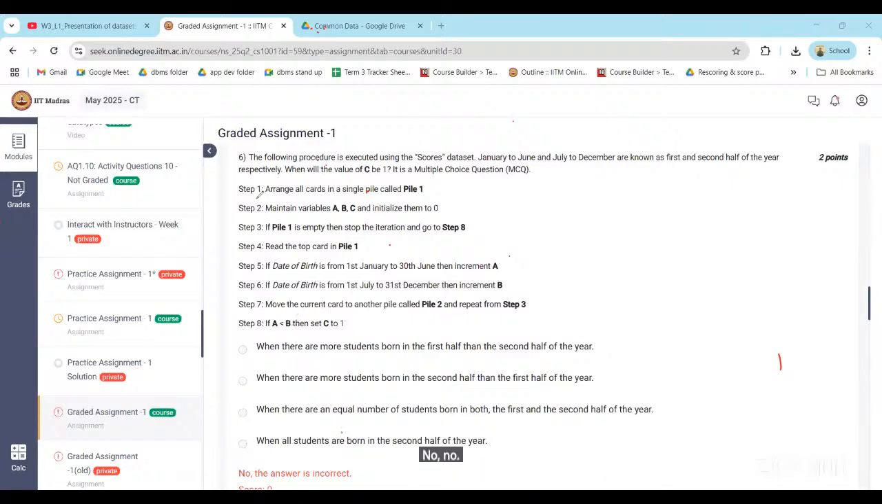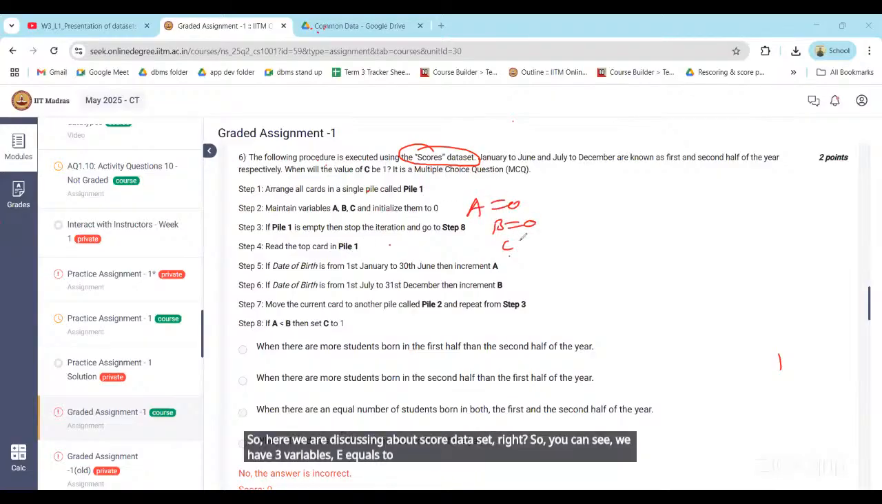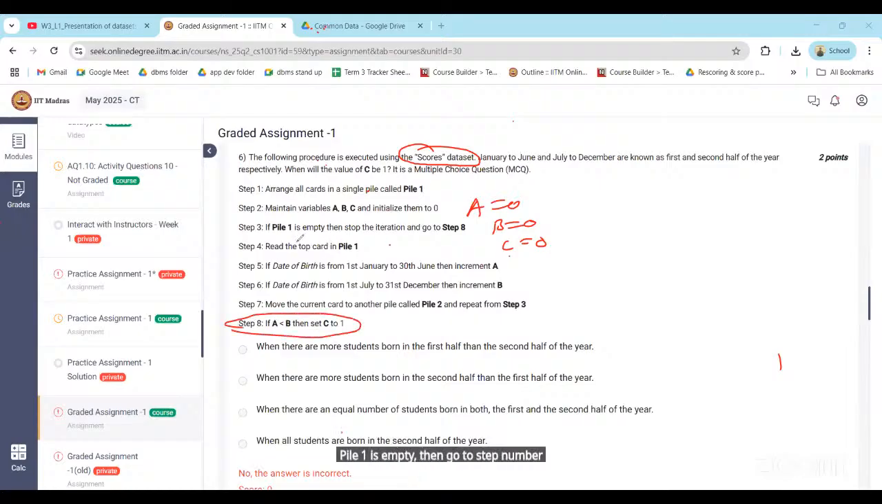Just look at what the steps are following here, right? So yes, sir, we are discussing the score data set. You can see we have 3 variables: A equals 0, B equals 0, C equals 0. If pile 1 is empty, go to step number 8. Otherwise, read the top card in pile 1. If the date of birth is from 1st January to 30th June, increment A. If the date of birth is 1st July to 31st December, then increment the value of B. That's it, right?